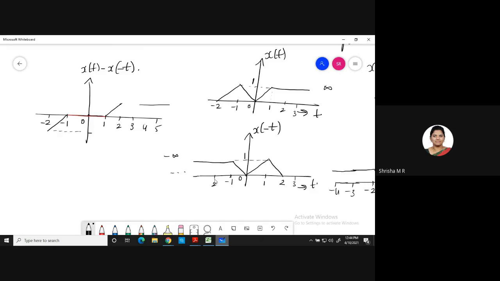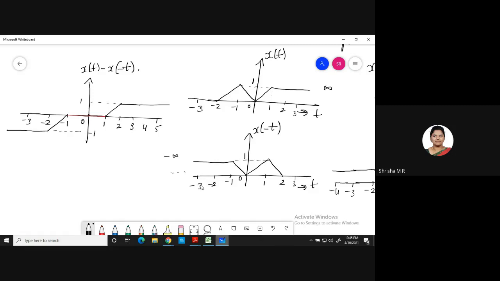Okay, this is minus 1 and this is plus 1. So at minus 3, what happens? Minus 1 only. See here, at minus 3, you have 0 and here at minus 3, you have 1. So we are subtracting x of t minus x of minus t. So 0 minus 1 would be minus 1 only. Okay, so it will continue. Got it? Odd part.